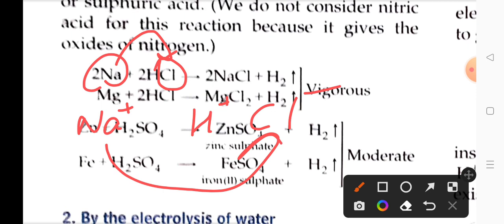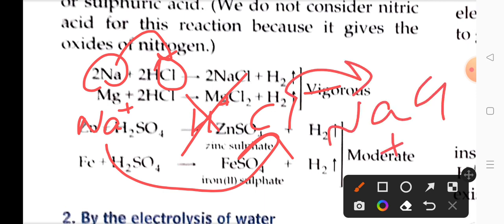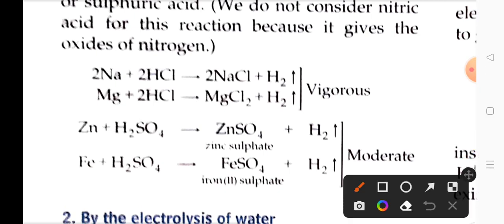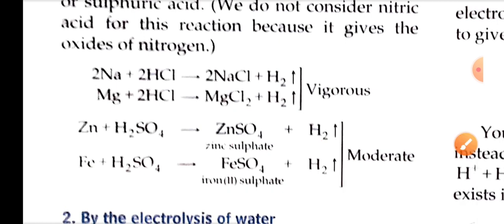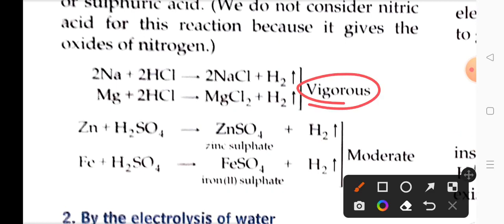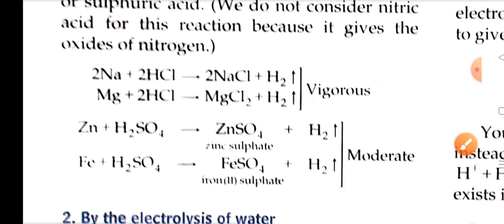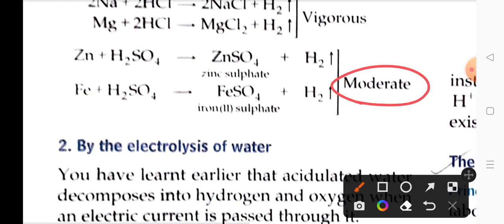So sodium will combine with Cl minus by taking the position of the H positive ion. As a result, what we get is NaCl, and hydrogen gas is produced in the reaction. Similarly, in all these reactions the concept is the same. The metal takes the position of hydrogen, produces a compound, and hydrogen gas is produced. The reaction will be vigorous for the active metals and less vigorous, or moderate, for the less reactive metals.